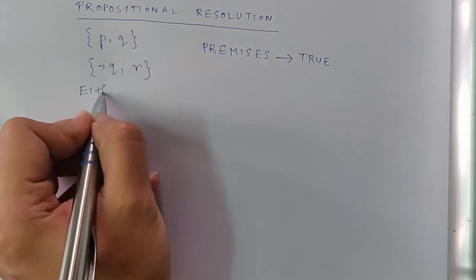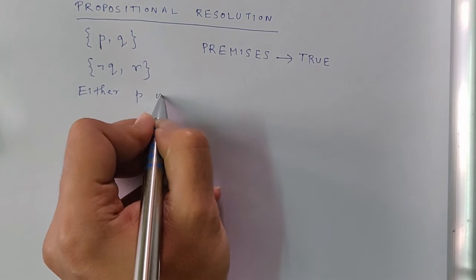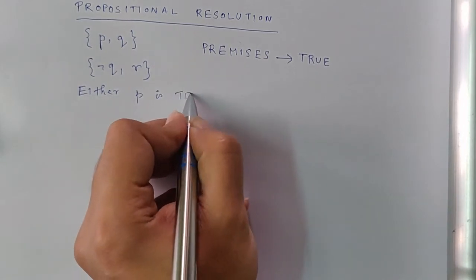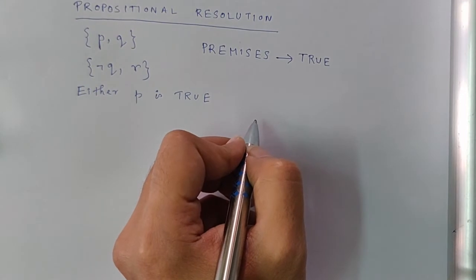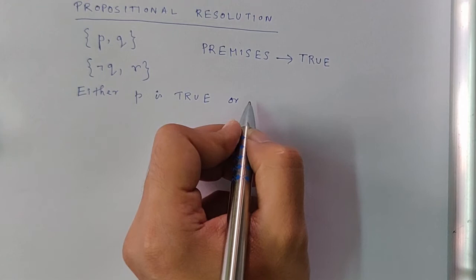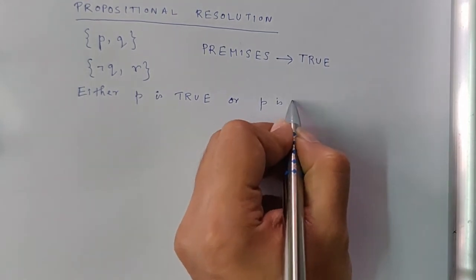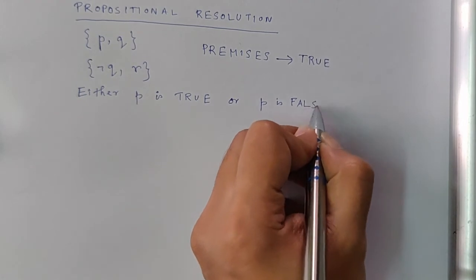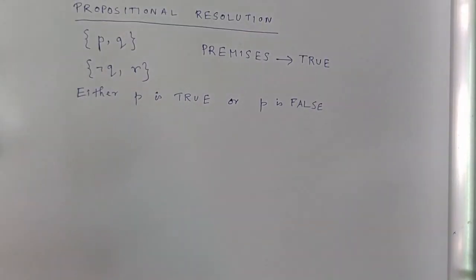either P is true or P is false. P is a two-valued sentence, right?